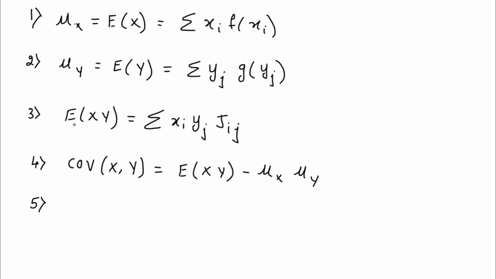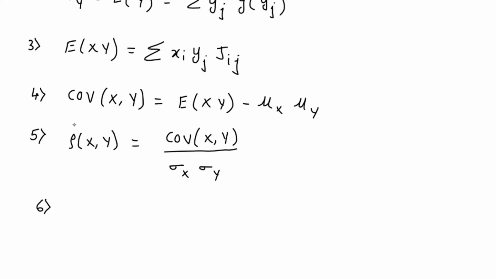Then we have the correlation. Correlation is represented by rho of x comma y, and the formula is covariance of x comma y divided by sigma x sigma y, where sigma x and sigma y are the standard deviations.